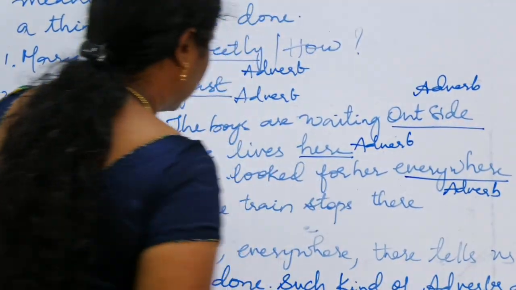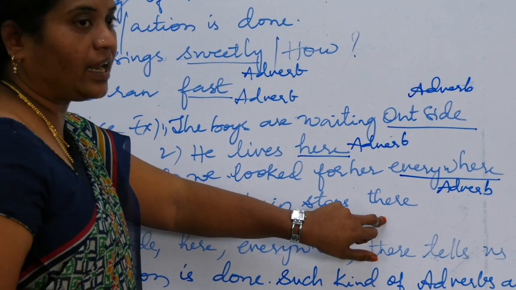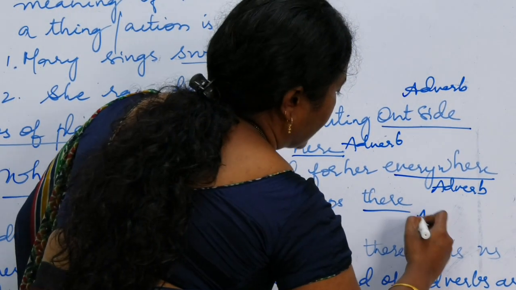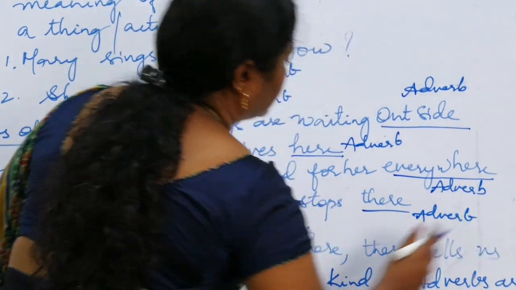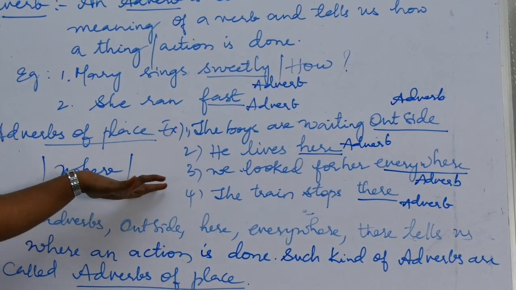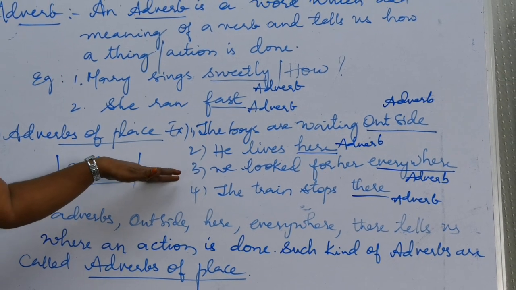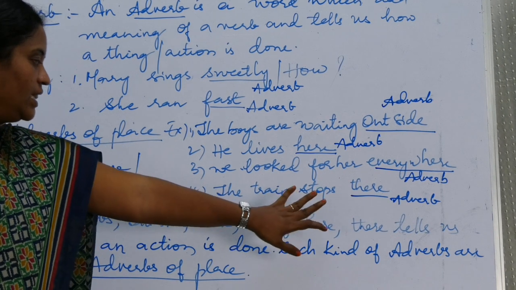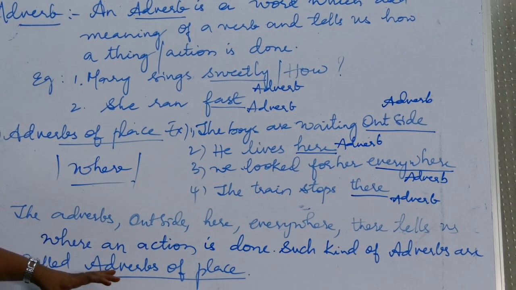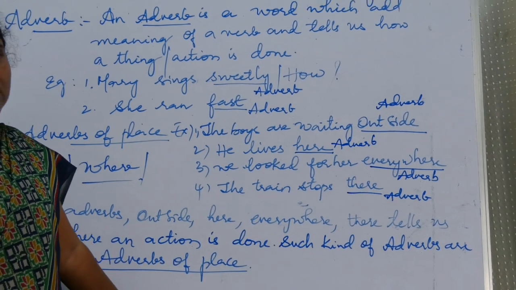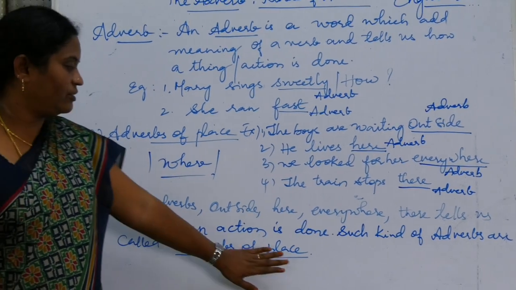Adverbs of place. Next, the train stops there. Where does the train stop? There. So there is an adverb of place. Okay children. So now adverbs of place means it tells us where the action is done. So the words outside, here, everywhere, there tell us where an action is done. Such kinds of adverbs are called as adverbs of place.